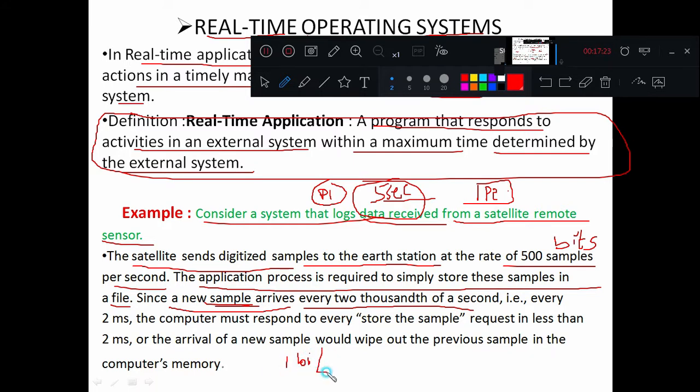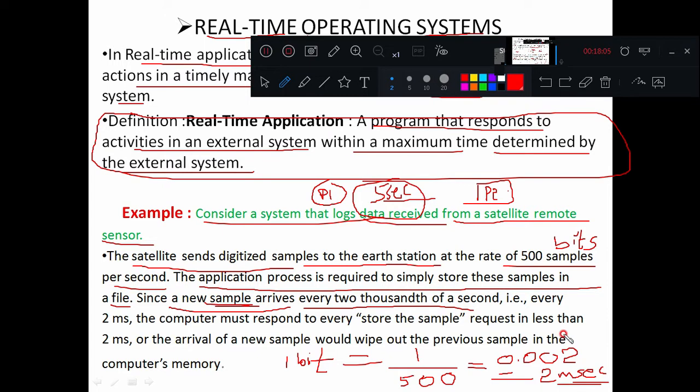So when one bit arrives, how much time does it take to reach the base station? It is 1 upon 500. In 1 second we are getting 500 samples, so for one bit we get 1 upon 500, which is 0.002 seconds, or 2 milliseconds. That means every sample is going to arrive at the base station after every 2 milliseconds.